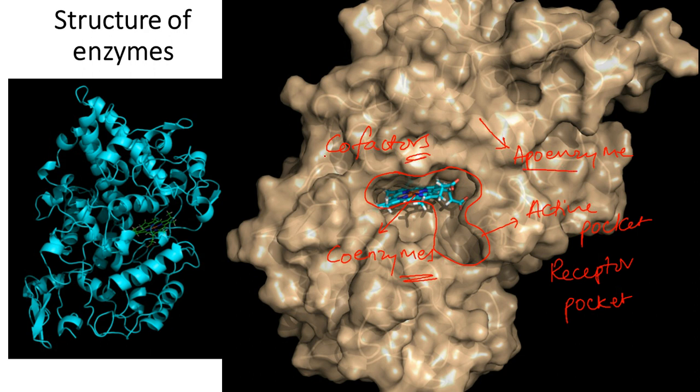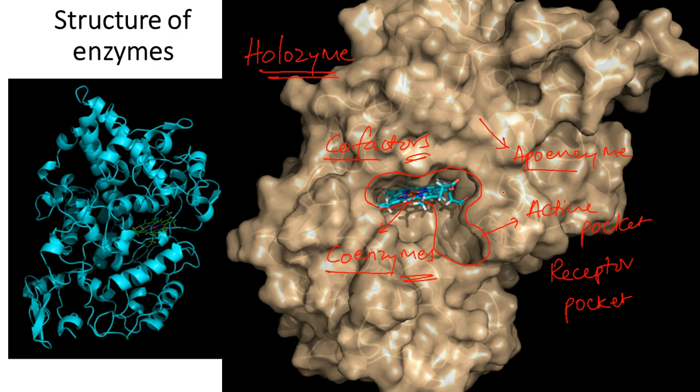Apoenzyme plus cofactor plus coenzyme, all of them together, is what we call the total enzyme, or we have a technical name for that, holoenzyme. So friends, what is holoenzyme? Holoenzyme is a combination of apoenzyme and coenzyme and cofactor, if it is needed. It is the fully functional enzyme. Apoenzyme without cofactors or coenzymes will not be able to achieve its biochemical objectives.